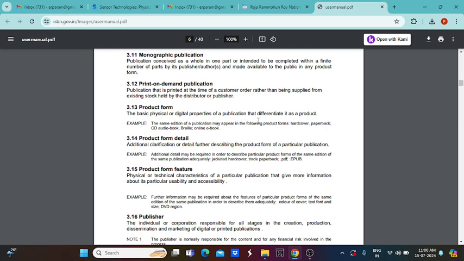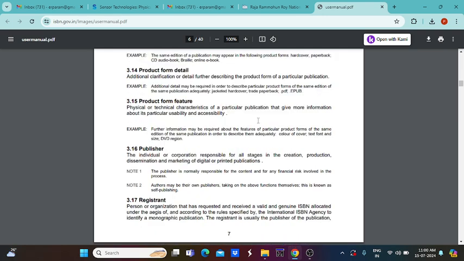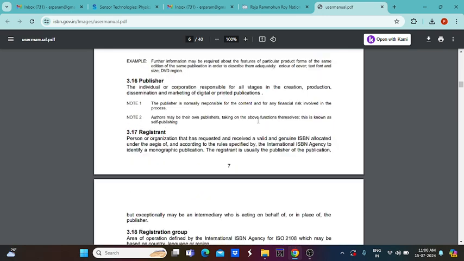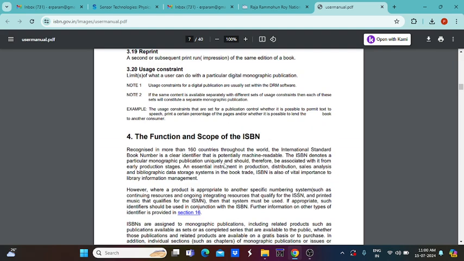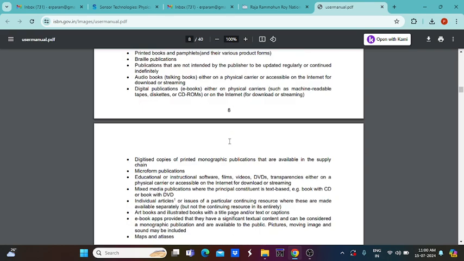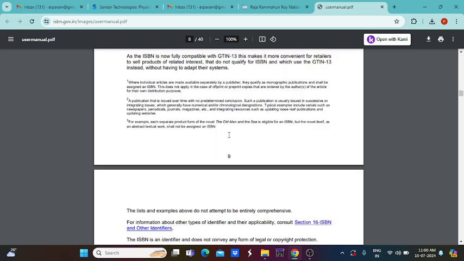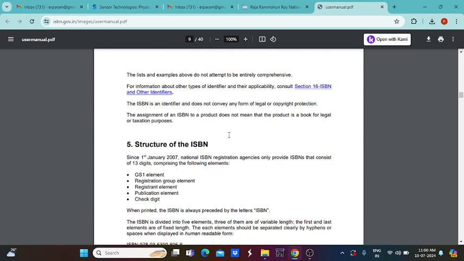So next, print on demand and product form details, product form feature, publisher, registrant, all the information is available here. So you go through everything, and based on your trademark or your publication, you can apply and register for this. Finally, you will get an ISBN number based on your submission. Different procedures we have to follow here, everything is available here.